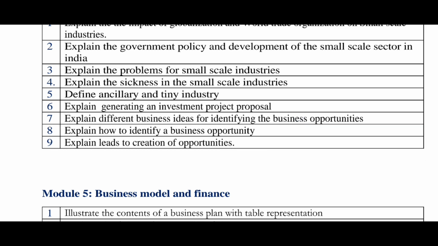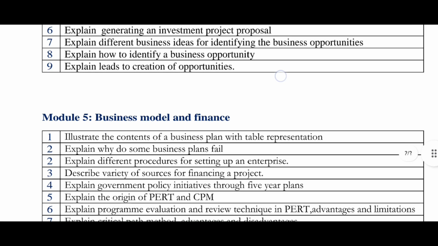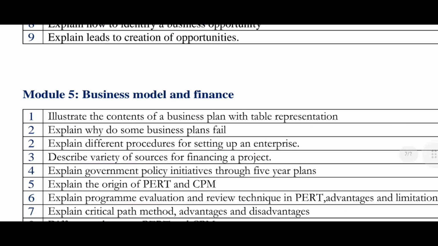You know the concept. So, business models and finance. Illustrate the contents of business plans with a table representation. Explain why some business plans fail. It is also important. Second one, there is a numbering mistake, guys. Explain the different procedures for setting up an enterprise. It is also important. Third one is describe a variety of sources for financing a project. It is not important. Fourth one, explain government policy initiatives through five year plans. It is also important, guys.